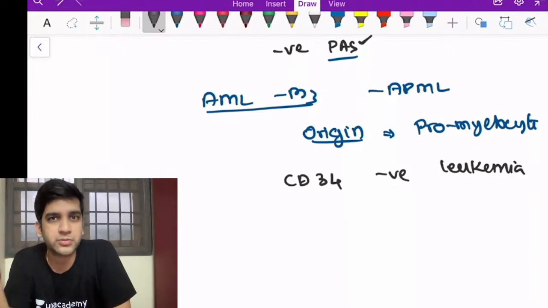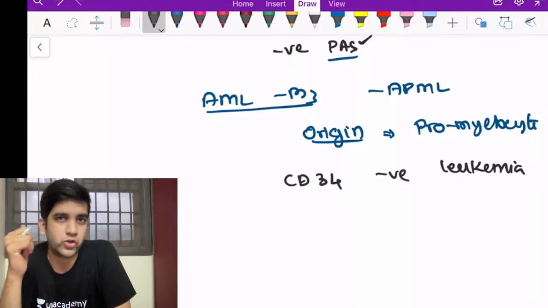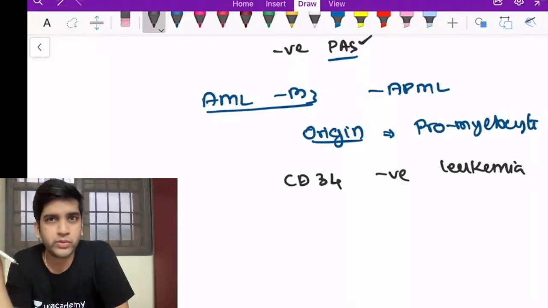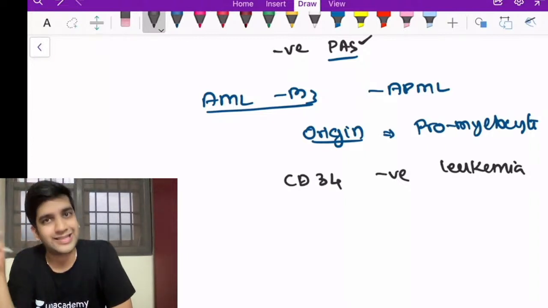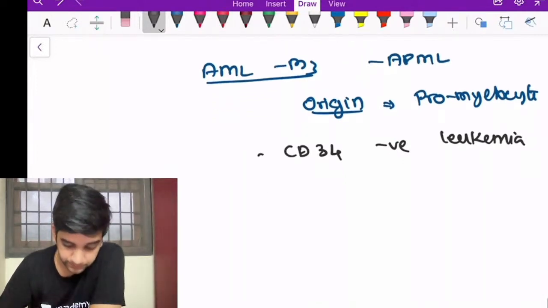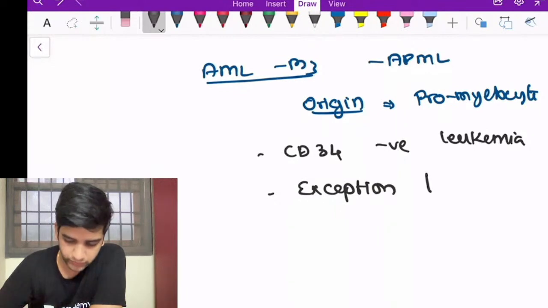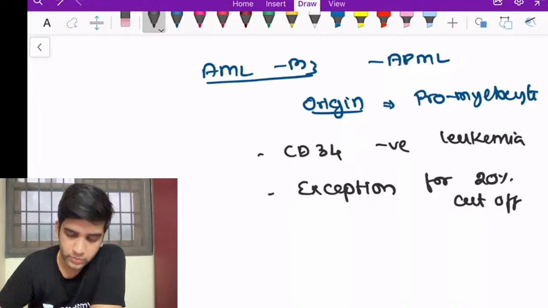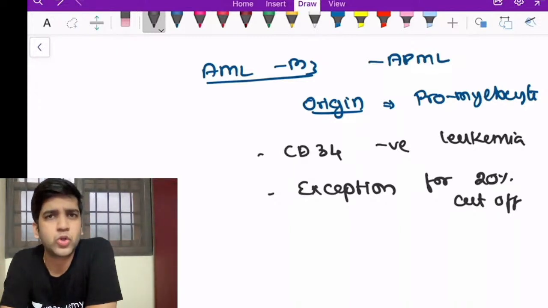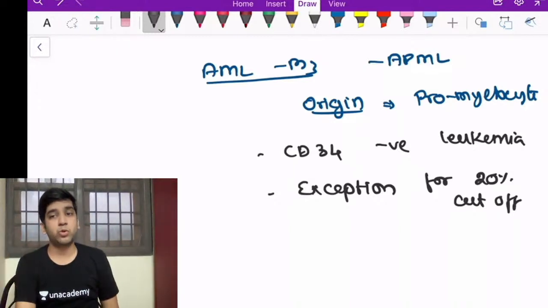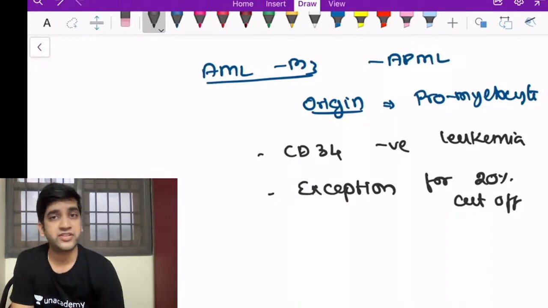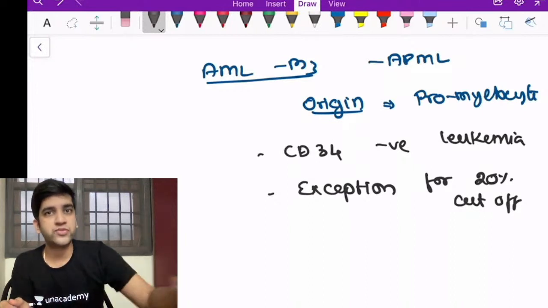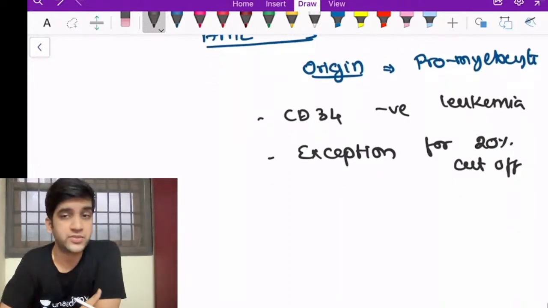Because only when I have 20% blast can I call it an acute myeloid leukemia. Everything is coming from the promyelocyte, so I might not have blasts. That's an exception as well. AML M3 is an exception to the 20% cutoff criteria, which means I need not require blasts. Might be 1 or 2% myeloblasts, but atypical promyelocytes, if you see them, that's more than enough for me to diagnose. They will not be blasts, they are promyelocytes, because the origin is from the promyelocyte, right? This is one of the exceptions to my cutoff criteria.